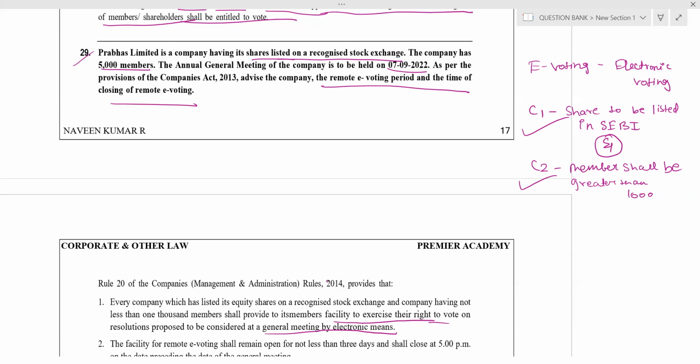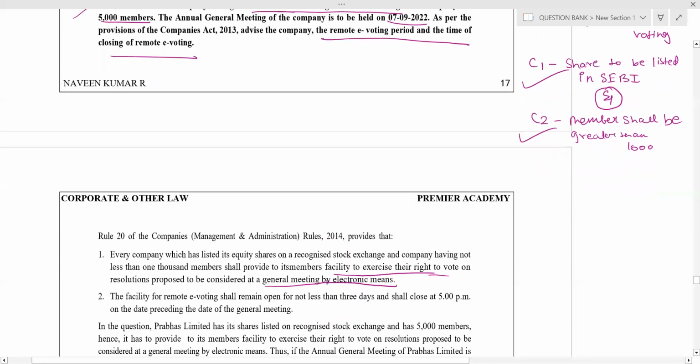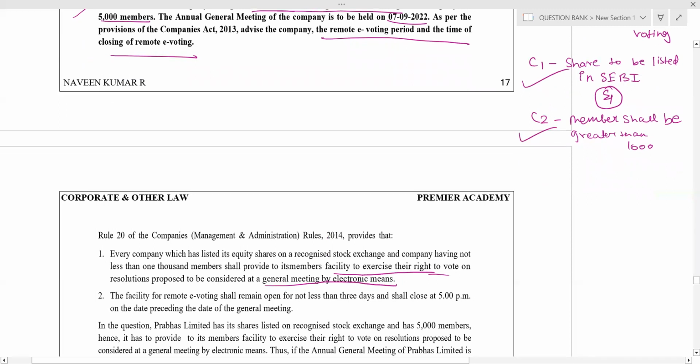Then what is it asking? Also advise the remote voting period and the time of closing of remote e-voting. Simple. When is the meeting held? 7/7.